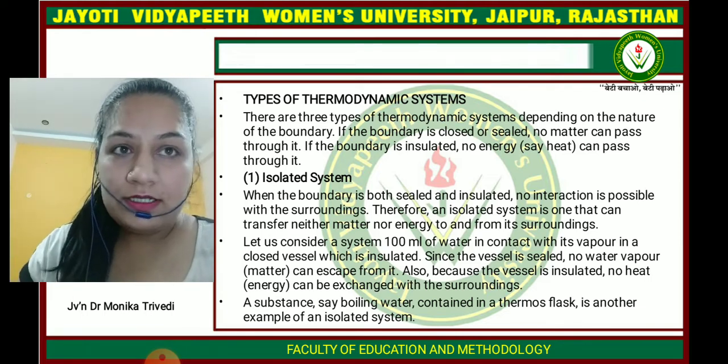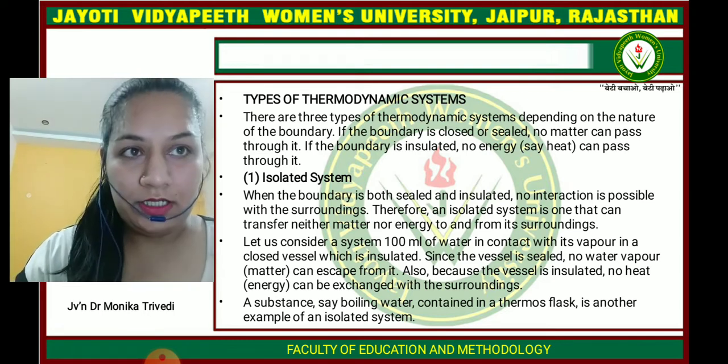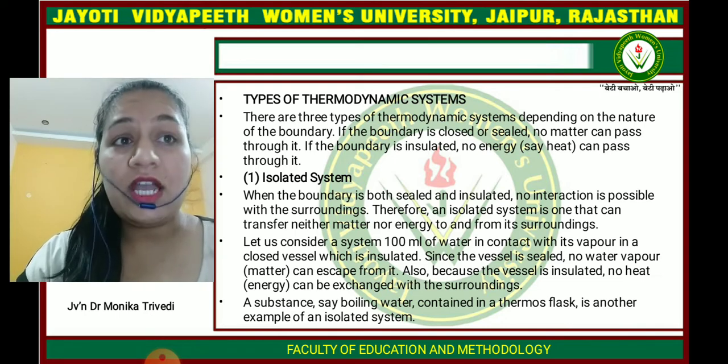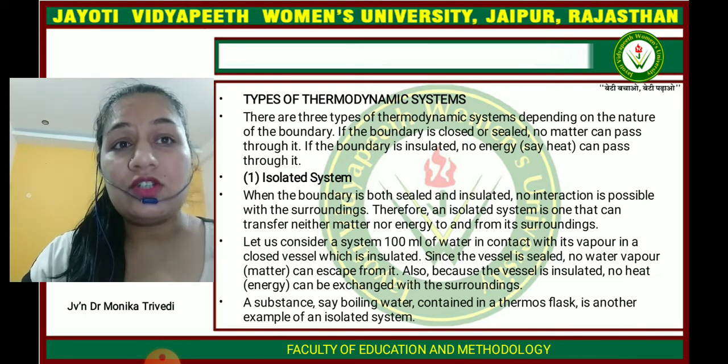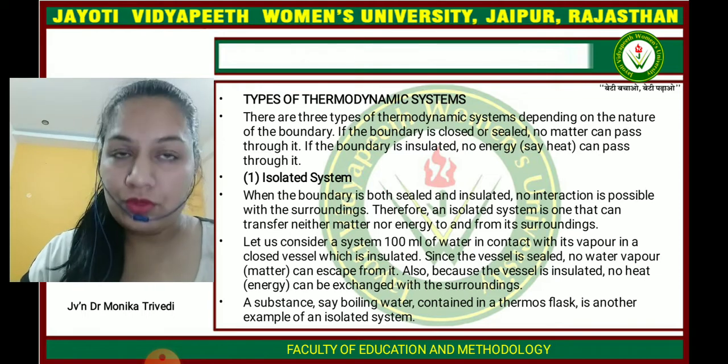So first is the isolated system. When the boundary is both sealed and insulated, no interaction is possible with the surroundings. Therefore, an isolated system is one that can transfer neither matter nor energy to its surroundings.